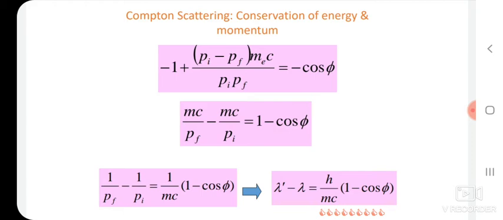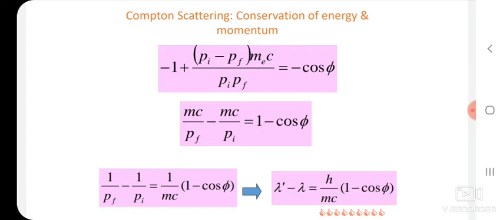Now we know momentum and wavelength are inversely proportional to each other. That is why the final momentum has wavelength λ' and the initial incident momentum has wavelength λ.